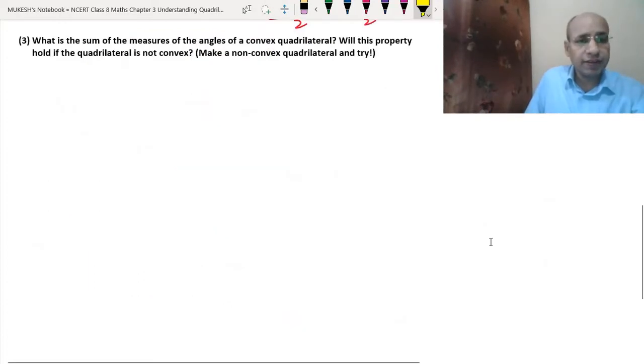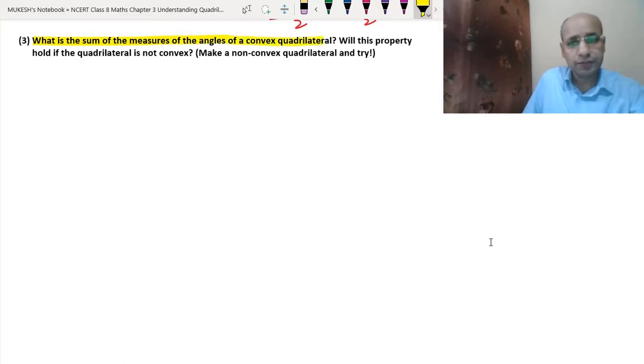In the third question we have: what is the sum of the measures of the angles of a convex quadrilateral? Will this property hold if the quadrilateral is not convex? Make a non-convex quadrilateral and try. So, quadrilateral.